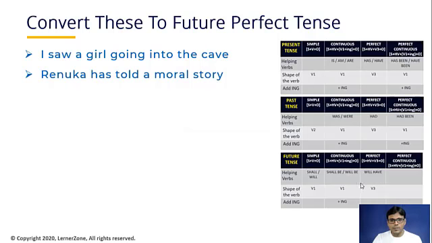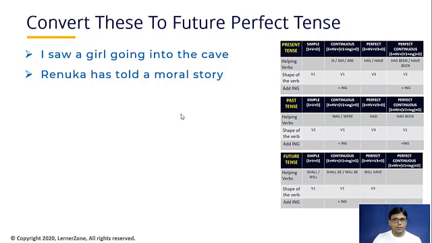Okay, just look at the table, guys. Renuka has told a moral story. First of all, you need to identify the verb in the sentence. Told is the verb. So it is tell, told, told. Told is the third shape of the verb. So if it is in the third shape, then look at the helping verb. Has is a helping verb. First of all, V3 is coming. That's why it is perfect. You might say that tell, told, told, told is the second shape of the verb also.